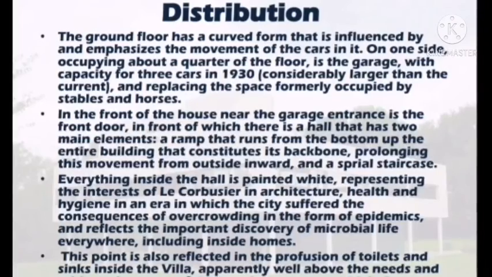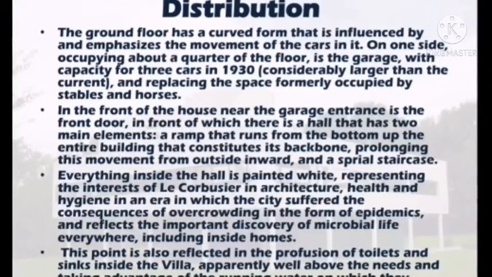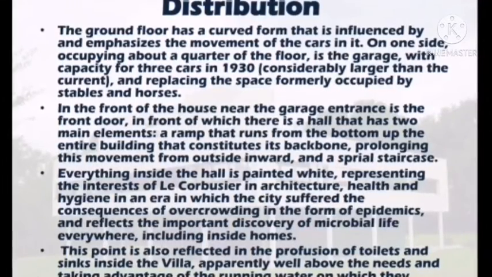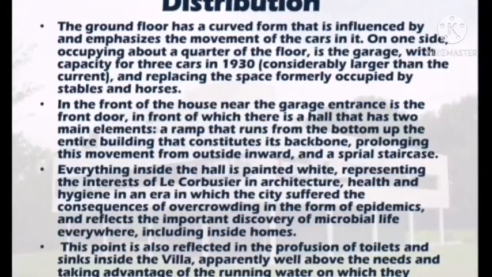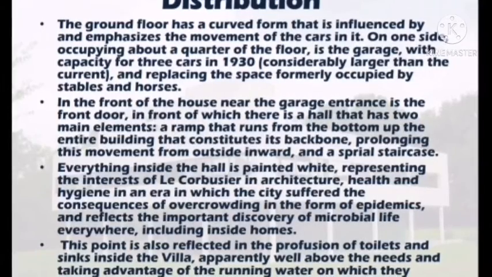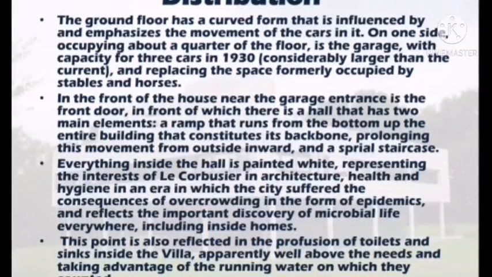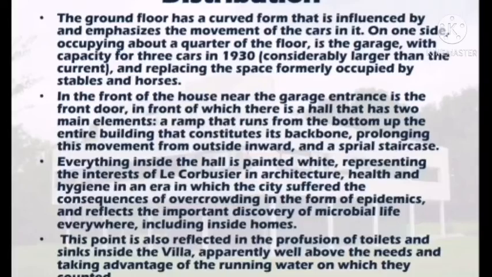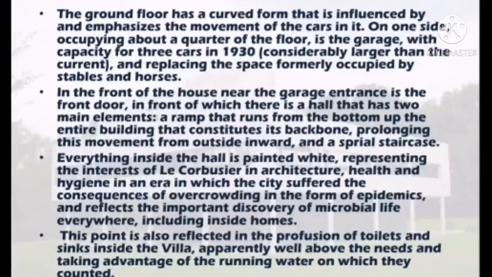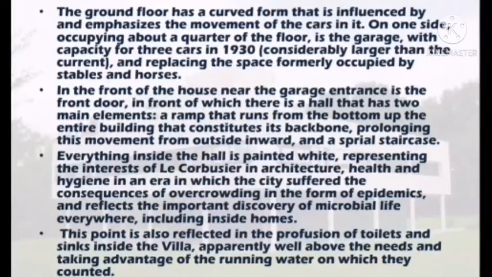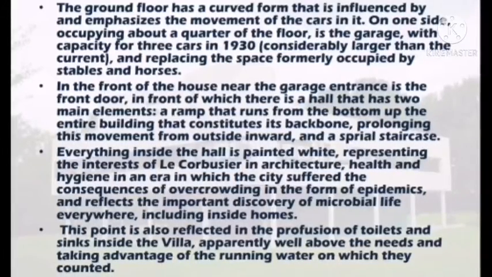Distribution means the ground floor has a curve and it is influenced by the emphasis on the movement of the car. On the other side, occupying about a quarter of the floor, is a garage with a capacity for 3 cars. At the front of the house near the garage entrance is the front door, in front of which there is a hall, and here are 2 main elements, a ramp that returns from the bottom of the entire building and constitutes its backbone, prolonging this movement from the outside inward, and the spiral staircase.